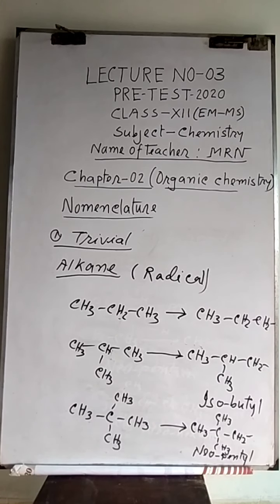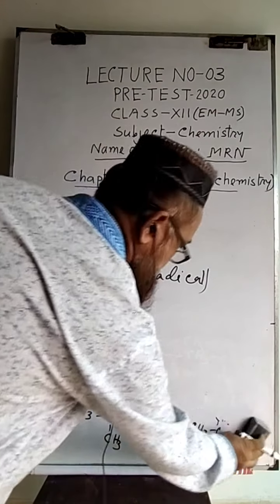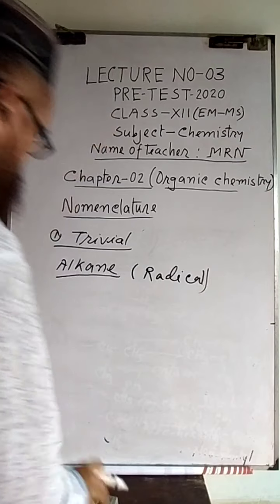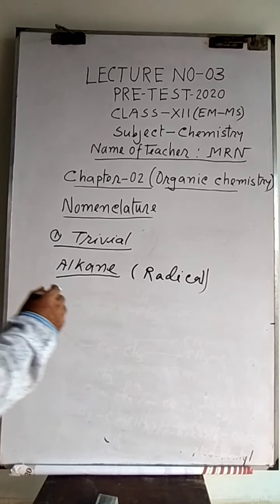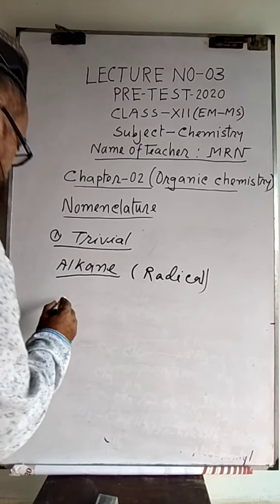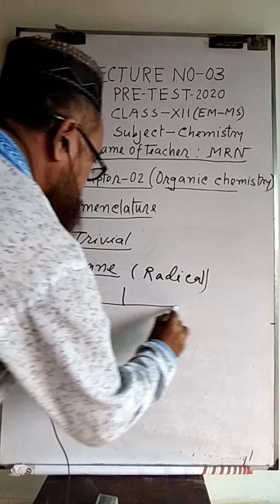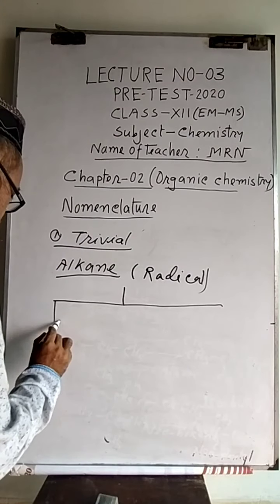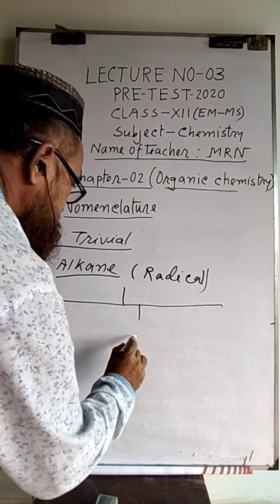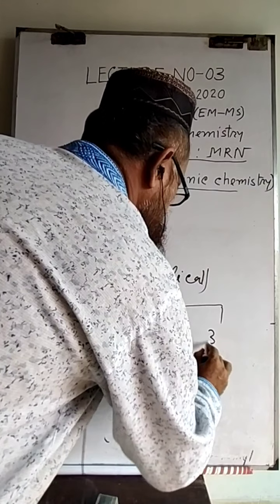Now these radicals are mainly of three kinds: primary, 1 degree; secondary, 2 degree; and tertiary, 3 degree.